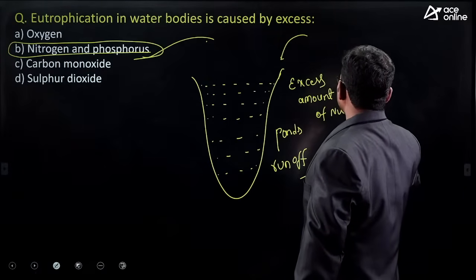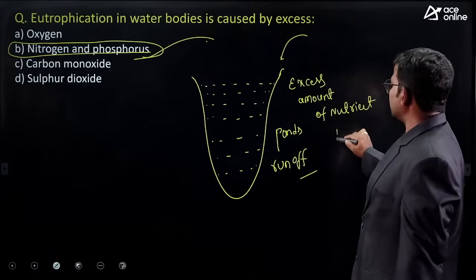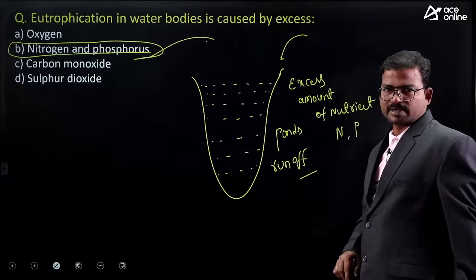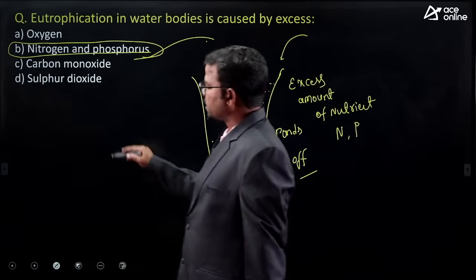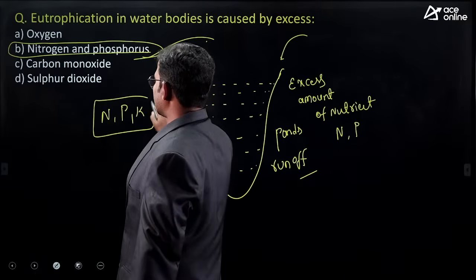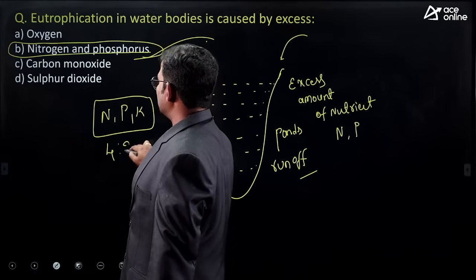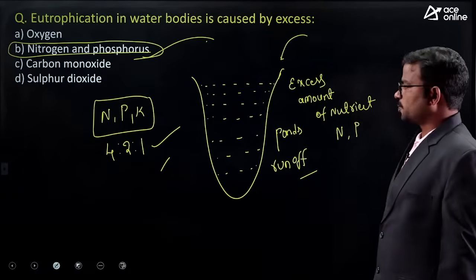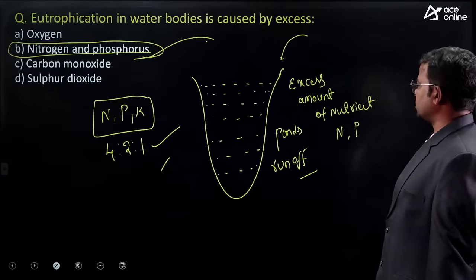What kind of nutrients can you observe here? Either nitrogen or phosphorus. What are the essential elements for plant growth? NPK, nitrogen, phosphorus, potassium. We have to use 4:2:1. This is the required proportion.